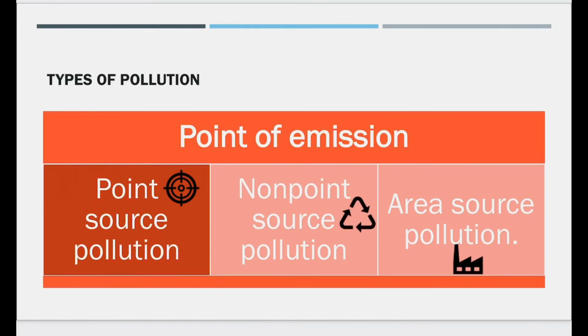Understood, students? Not only that, let us look at another criterion: the point of emission of pollutants. For example, sewage contains different kinds of pollutants. Here, sewage is a single point. It contains many kinds of pollutants. Take another example, a chimney. Pollutants are emitting from a single point. You can say this is point source emission. Pollutants are added to the environment from a definite source or a single point.